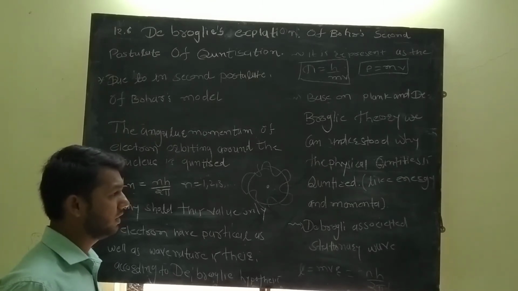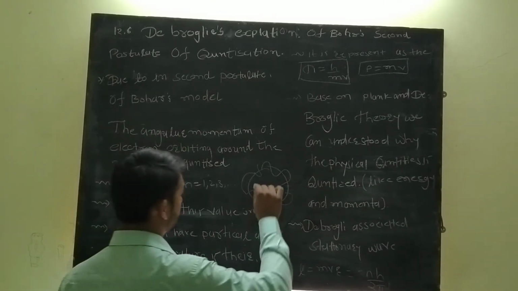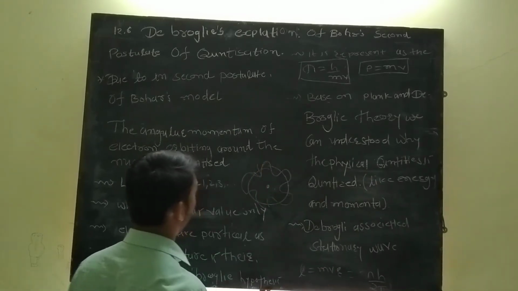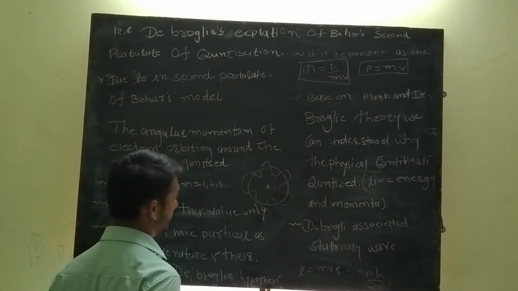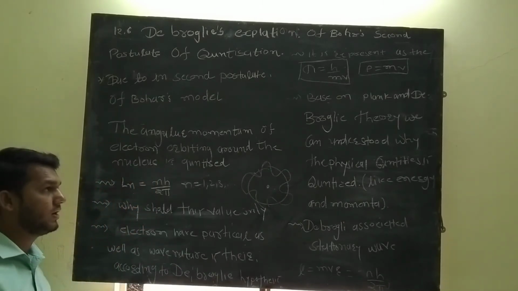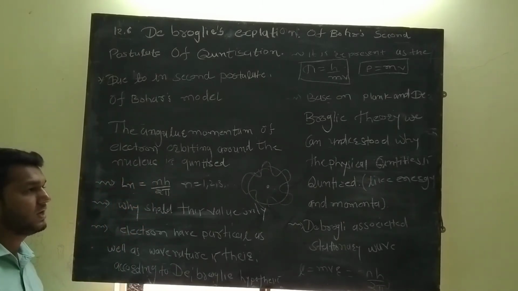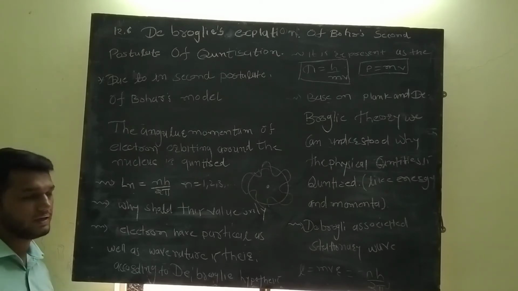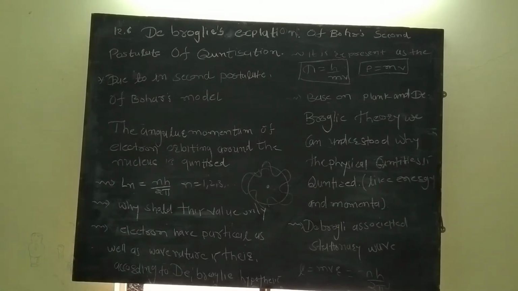So what we require is that the path is common, repeating on itself, so that it is easy. That's why de Broglie told us that energy and momentum are conserved.